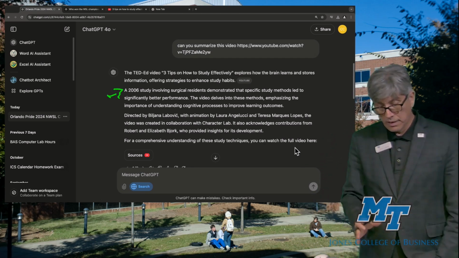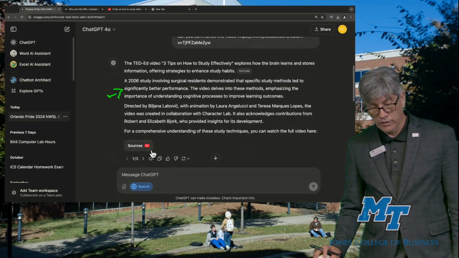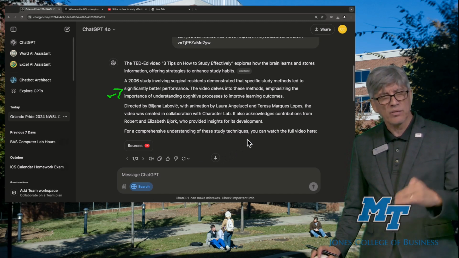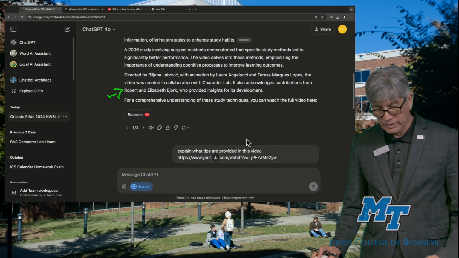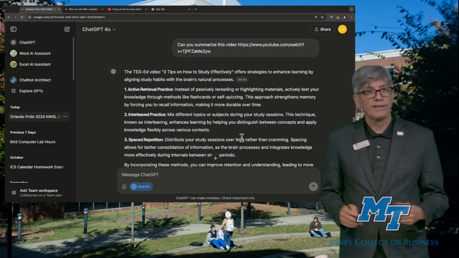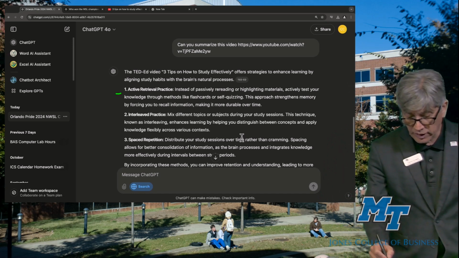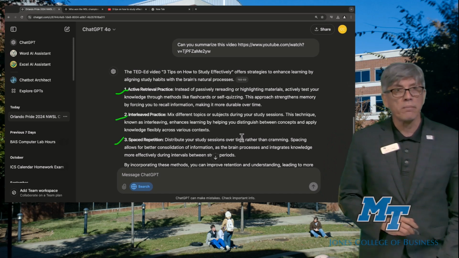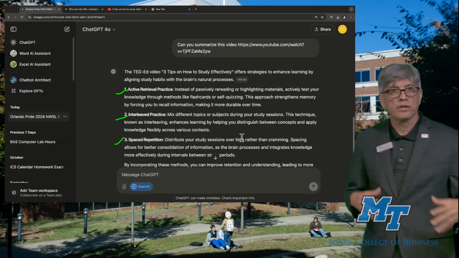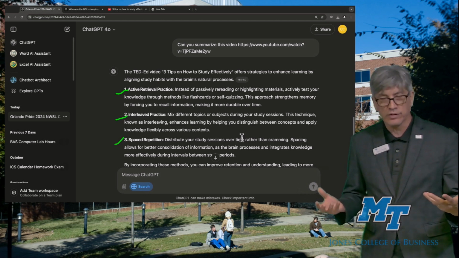It summarized the video, but notice that it doesn't give me a real summary. And it also generates a sources button in here that is a link to the video. But it doesn't generate a summary of what was actually talked about there, or what those things are. So I asked again. The third time, it actually worked. This time, it told me the topic of the video, and these are the 3 tips that it's showing me there. So this is how ChatGPT works. It automatically goes to the source, the internet, and generates a summary.